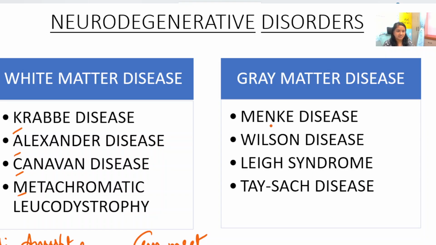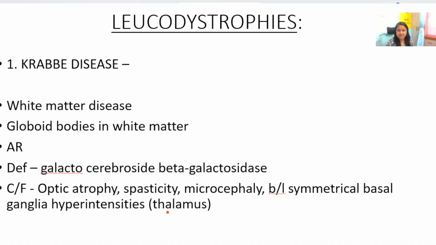And gray matter disease: Menke disease, Wilson disease, Leigh syndrome and Tay-Sachs disease. This you can remember as most women love tea. So this is the mnemonic for this. White matter diseases are Krabbe disease, Alexander disease, Canavan and metachromatic leukodystrophy. Gray matter diseases are Menke, Wilson, Leigh syndrome and Tay-Sachs disease.